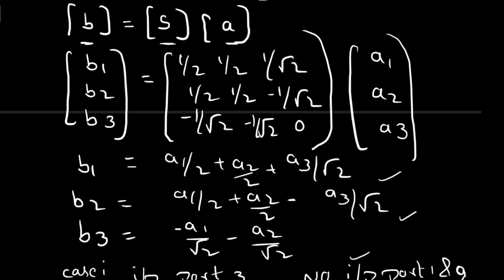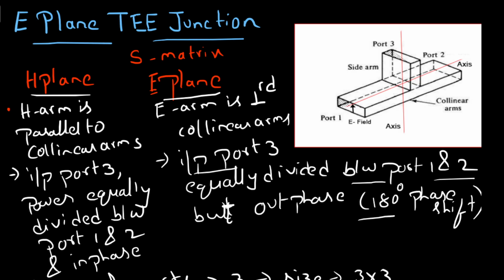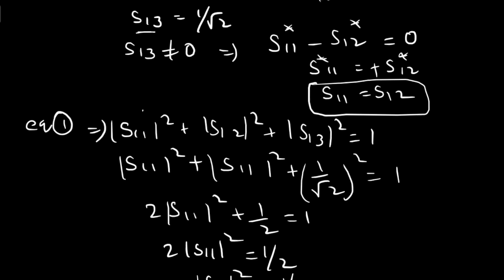So according to the definition of E-plane, whatever input is applied, the power is equally divided between port 1 and port 2 with a phase shift of 180 degrees. Now let us see whether it is satisfied or not.